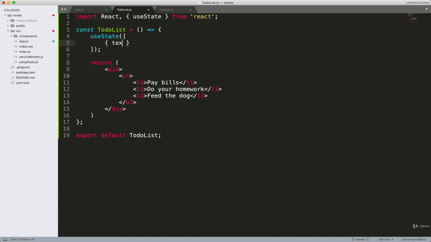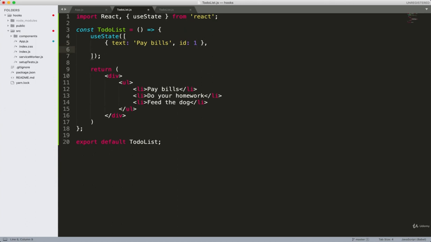So I'm going to say text as a key. And for the first to-do, I'm going to copy this one and paste it in here. As you may guess, each list item should have a unique key prop, so I'll say id, and the id will be 1.